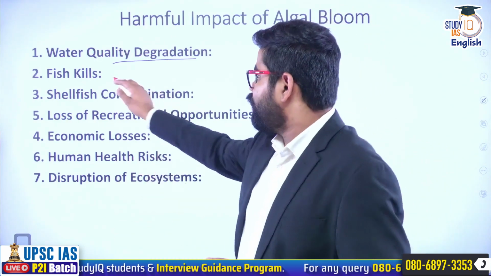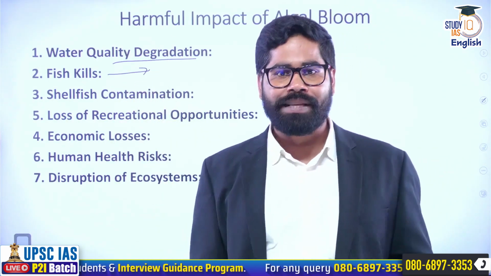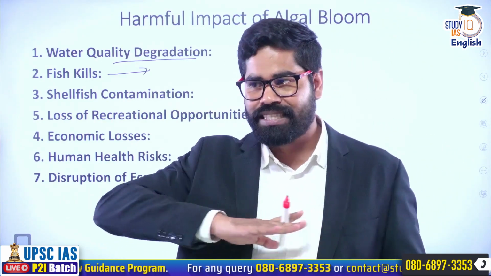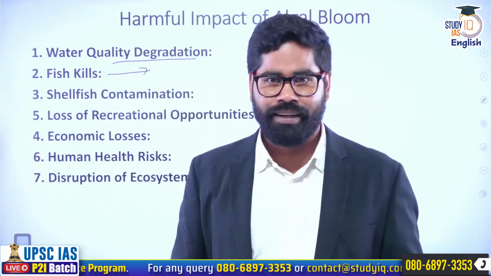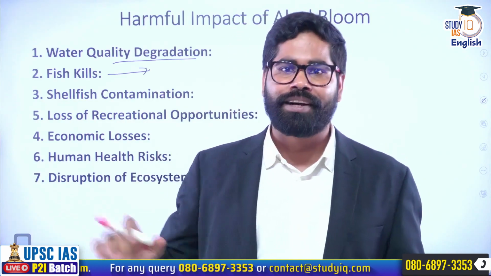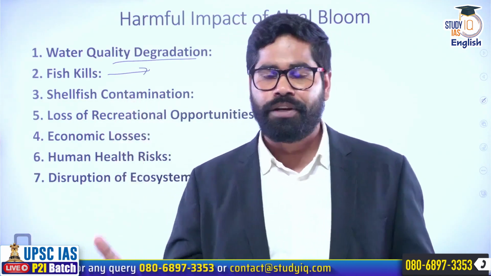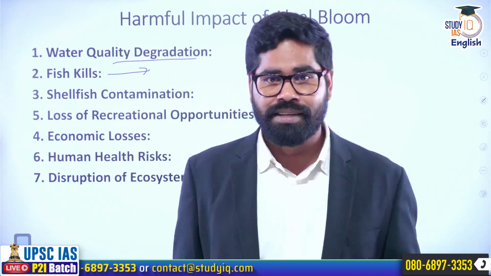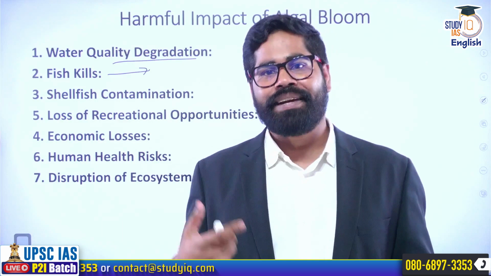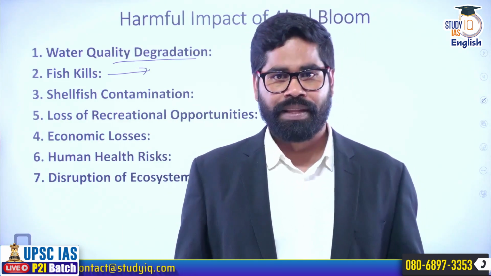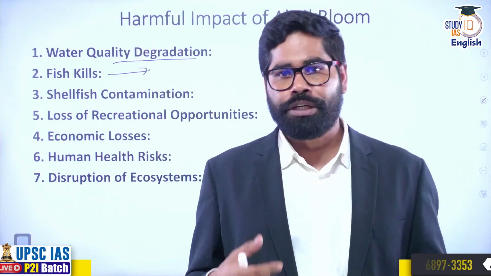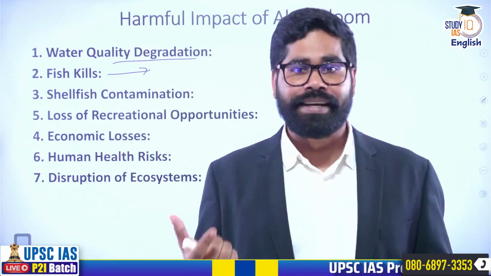Then one more thing, if algal bloom is there, you have seen the pictures. You have seen the first picture that algal bloom covers the entire surface of the water. So when the entire surface of water is covered, now the sunlight will not be reaching to the fishes, to the water, to the different plants and all. Okay. So ultimately it can cause harm to them. Then some of the algae are also toxic in nature. Now due to that, the fishes may die.